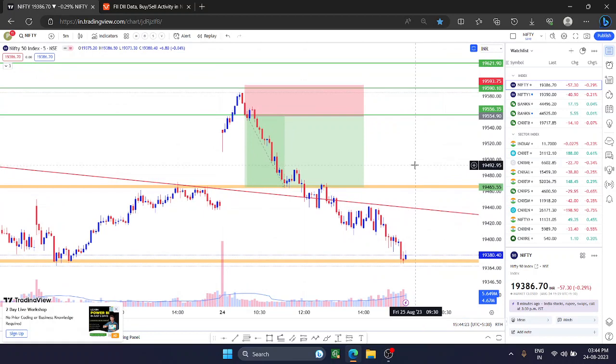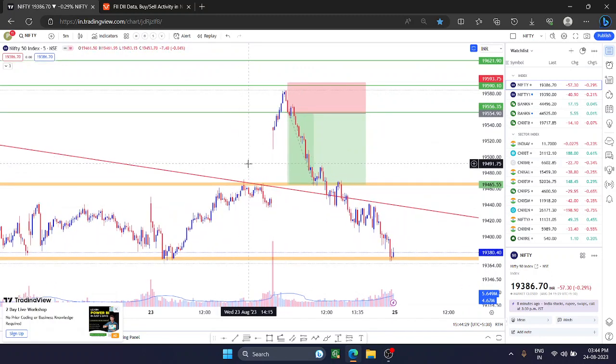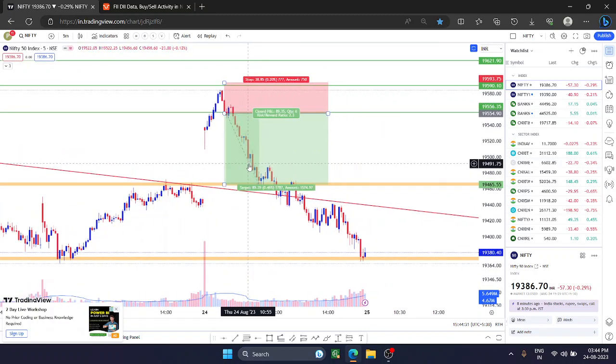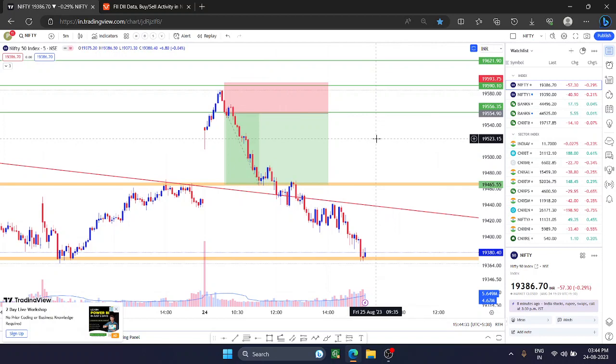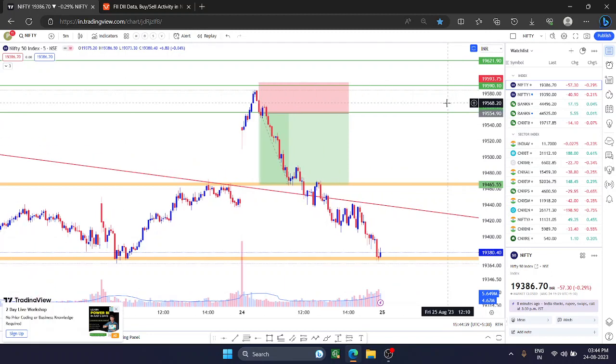So Nifty, according to our analysis, has opened a huge gap up because of the Nvidia result in the US market. But our analysis was that all the levels we have discussed, 19,550 to 590, in this range.